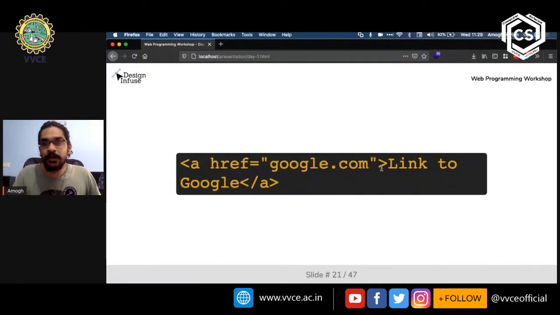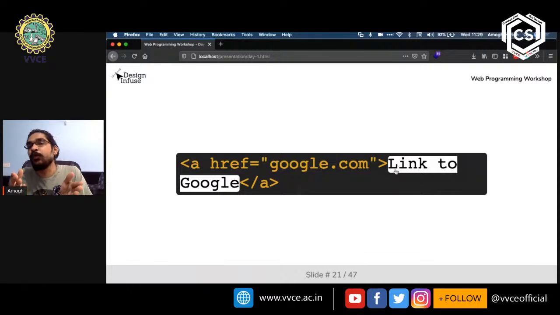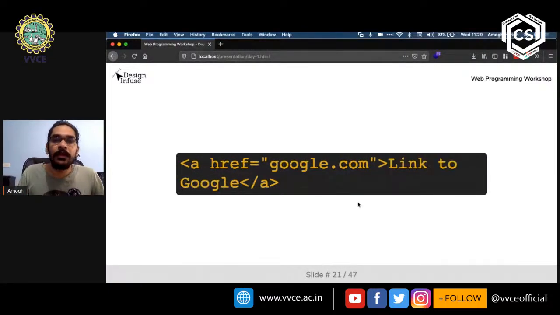And then we close the starting tag by putting the right angle bracket here. Then we say what we want the link to say. For example, over here, it would be link to Google. This would show link to Google in blue color with an underline, and clicking on that would take you to google.com. Now we close this the same way as all other tags. We start with a left angle bracket, a forward slash, then the name of the tag, and then the right angle bracket.